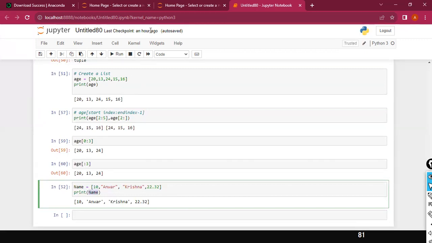Is it clear? Thanks, Aishu. Aishu said very good. Okay, good. So now you understood, right?